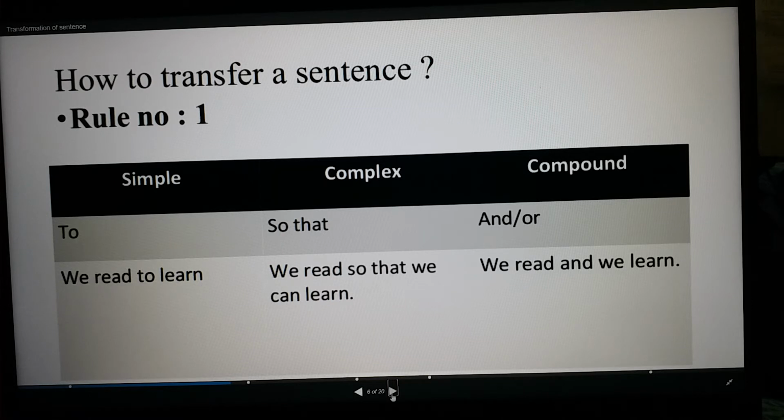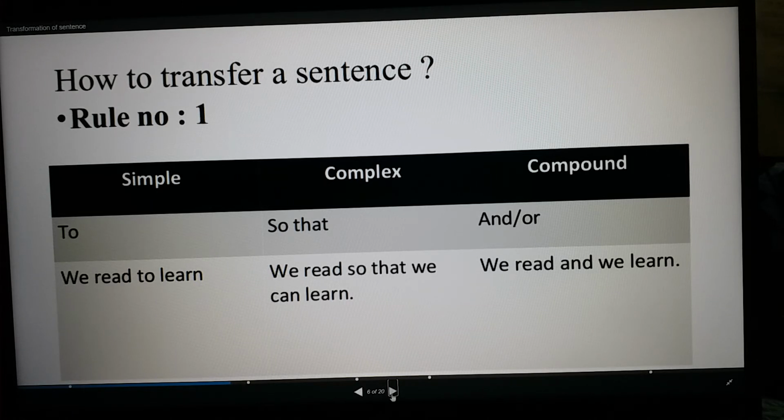You can see here, we read to learn. Here you see this is a simple sentence, and here you can see to use. So in this kind of simple sentence, how can you make it complex? You need to use so that. Look at the example: we read so that we can learn. And if you want to make it compound, you need to use and. For example, we read and we learn. So I think you understood rule 1.